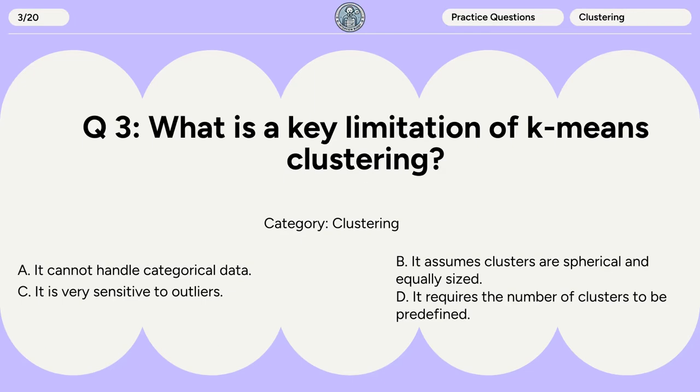Question 3. What is a key limitation of K-means clustering? A. It cannot handle categorical data. B. It assumes clusters are spherical and equally sized. C. It is very sensitive to outliers. D. It requires the number of clusters to be predefined.